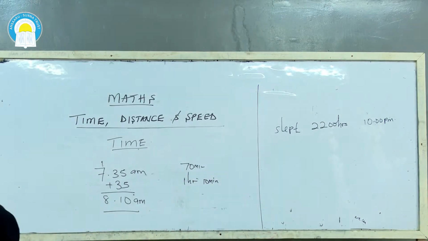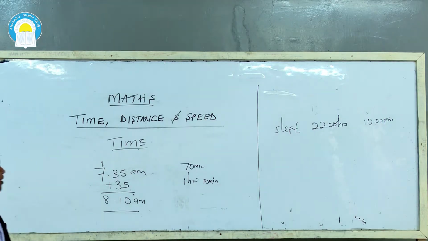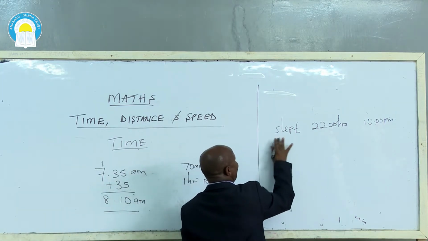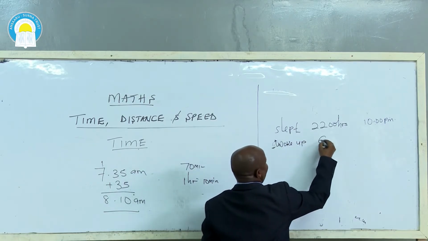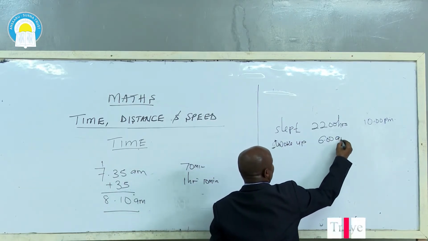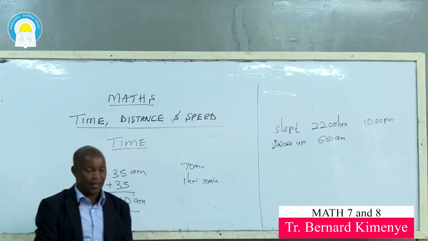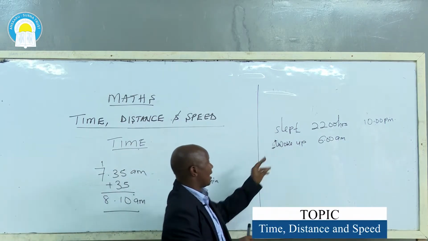Now, you are told, if Alima woke up at 6 a.m. in the morning, how many hours was she asleep? If Alima woke up at 6 a.m. in the morning, he slept, then he woke up again the next morning. He woke up the next morning at 6:00 a.m. So, how long was Alima asleep? Remember, this is another day and this is another day.